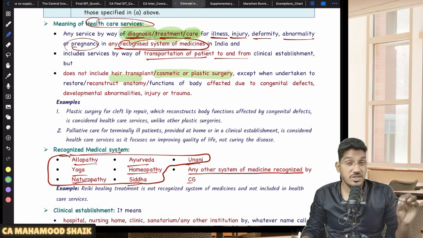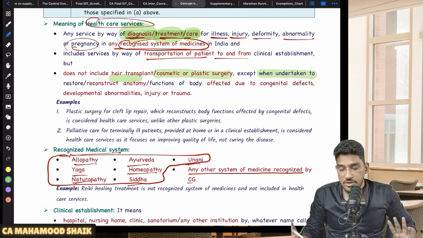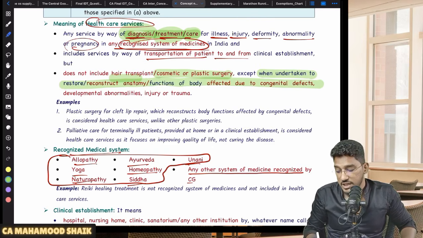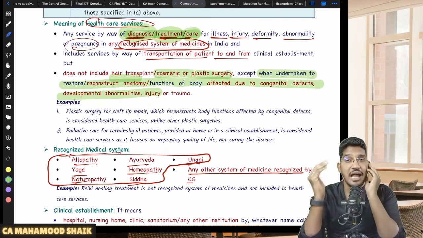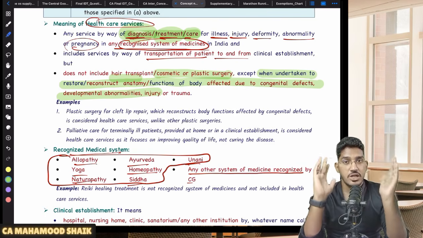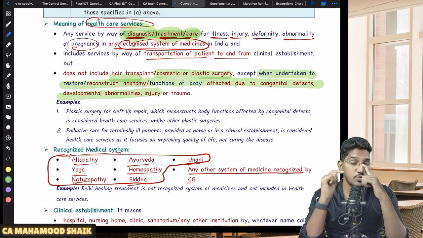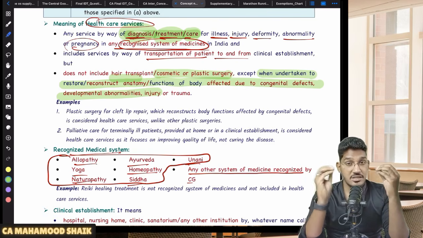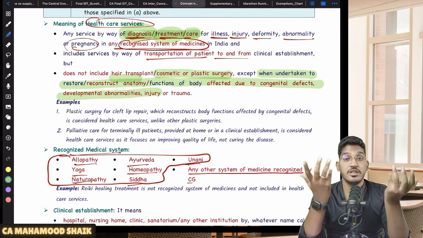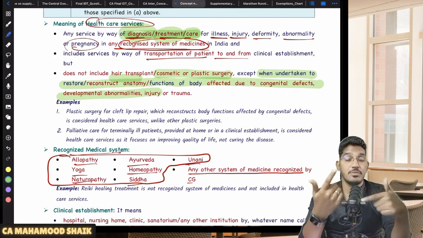Even cosmetic or plastic surgery will not be considered as healthcare services, except if you are undertaking that cosmetic or plastic surgery to restore or reconstruct any anatomy or functions of body affected due to congenital defects, development abnormalities, injury or trauma. So let us say, for example, if an actor is undergoing cosmetic surgery to look better, will that be healthcare service? No. Or let us say a person has met with an accident. Because of that accident, his nose was broken, his nose was twisted. Because of this, he is unable to breathe. So now a plastic surgery has been performed to restore his nose so that he can breathe properly. Will that fall under healthcare service? Yes. Why? Because here plastic surgery has been conducted to restore some abnormality.